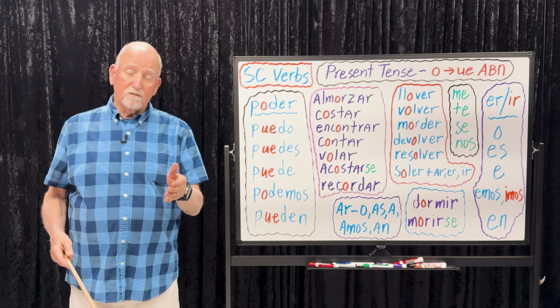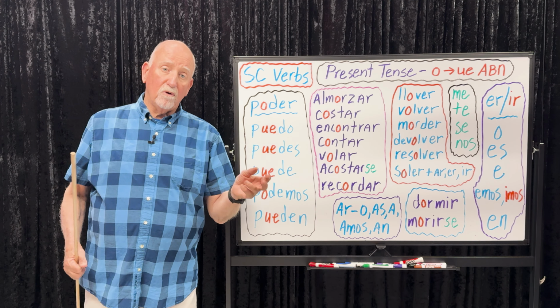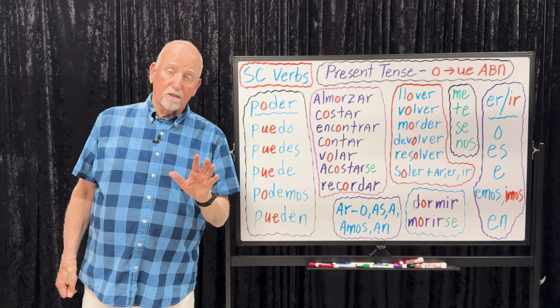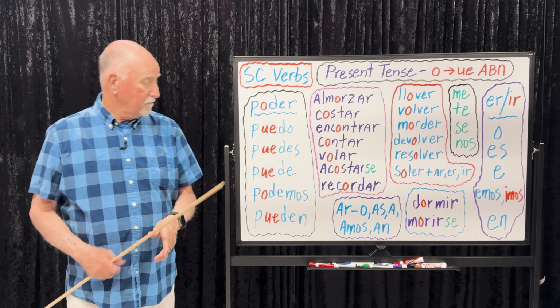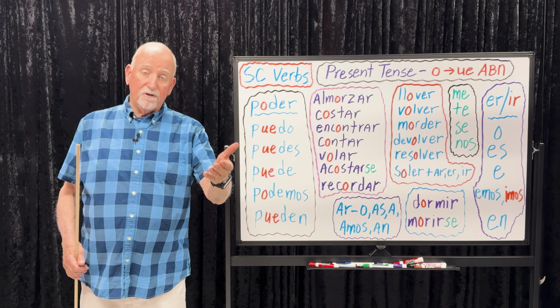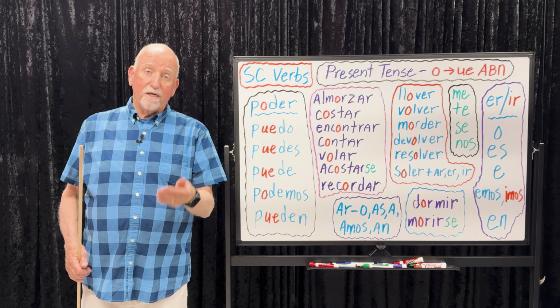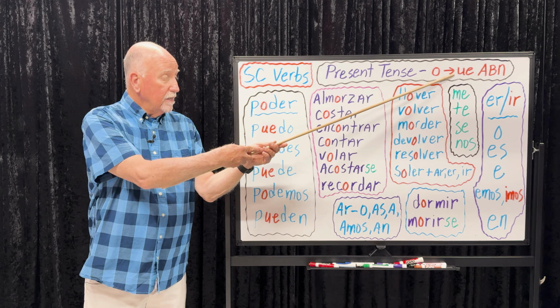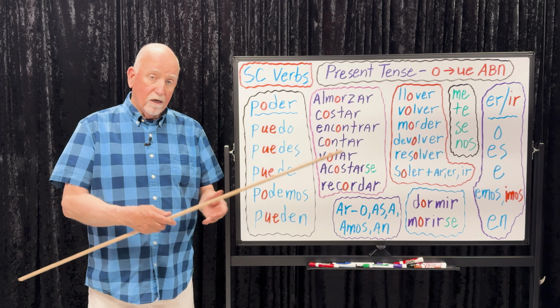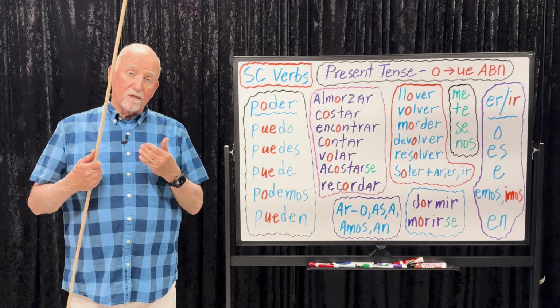Cuesta mucho, it costs very little. Cuesta muy poco. It costs $1. Cuesta $1. It costs $10. Cuesta $10. Contar, I count, cuento. I count on you, cuento contigo. She counts on us. Ella, change that O to UE. Ella cuenta con nosotros. Cuenta with us, con nosotros.